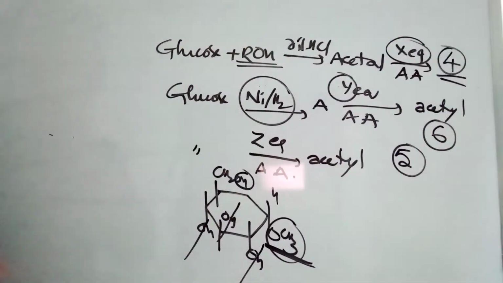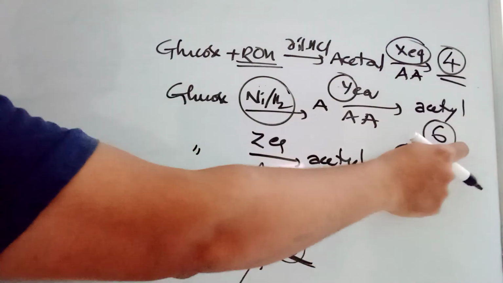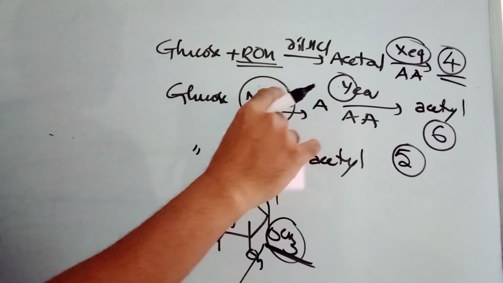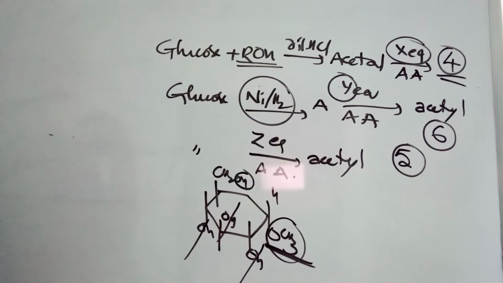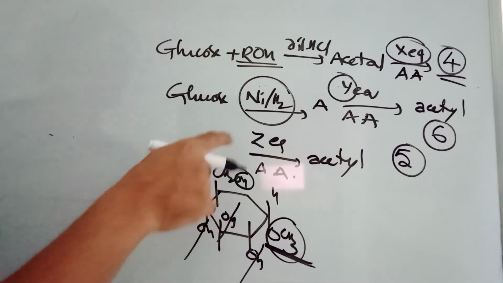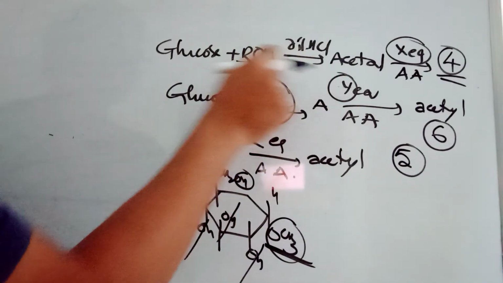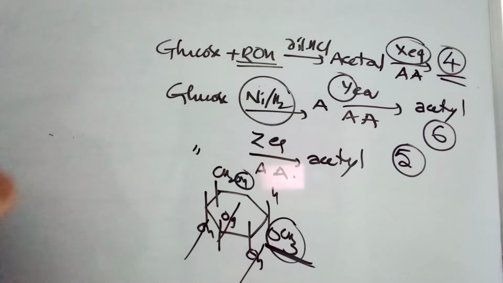4 equivalents of acetic anhydride is going to form acetyl derivative. So it should be 4, it should be 6, it should be 5. When you are using nickel hydrogen, all places OH will become sorbitol, mannitol type, 6 OH groups. Here directly we are using, so 5 groups will be. And here first we are doing the alcoholic reaction, meaning 1 group we are reducing. So that's one interesting question.